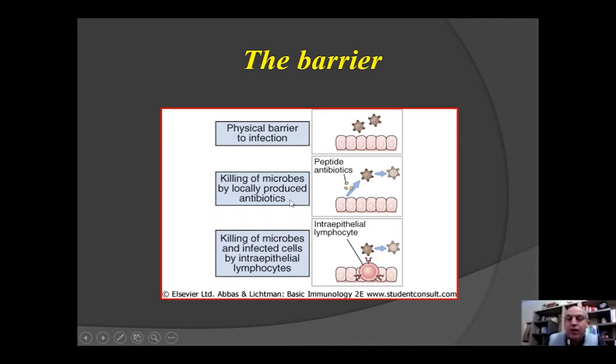Second, we have our epithelial cells, especially in the skin, which produce their own antibiotic peptides that will kill the bacteria, especially if they are just trying to cross the epithelium. Three, we have intraepithelial lymphocytes. These lymphocytes are not T cells, not B cells, not NK cells, and are specific for the skin. That's why we have to take care of our skin, in order to let all these activities help us prevent any infection.